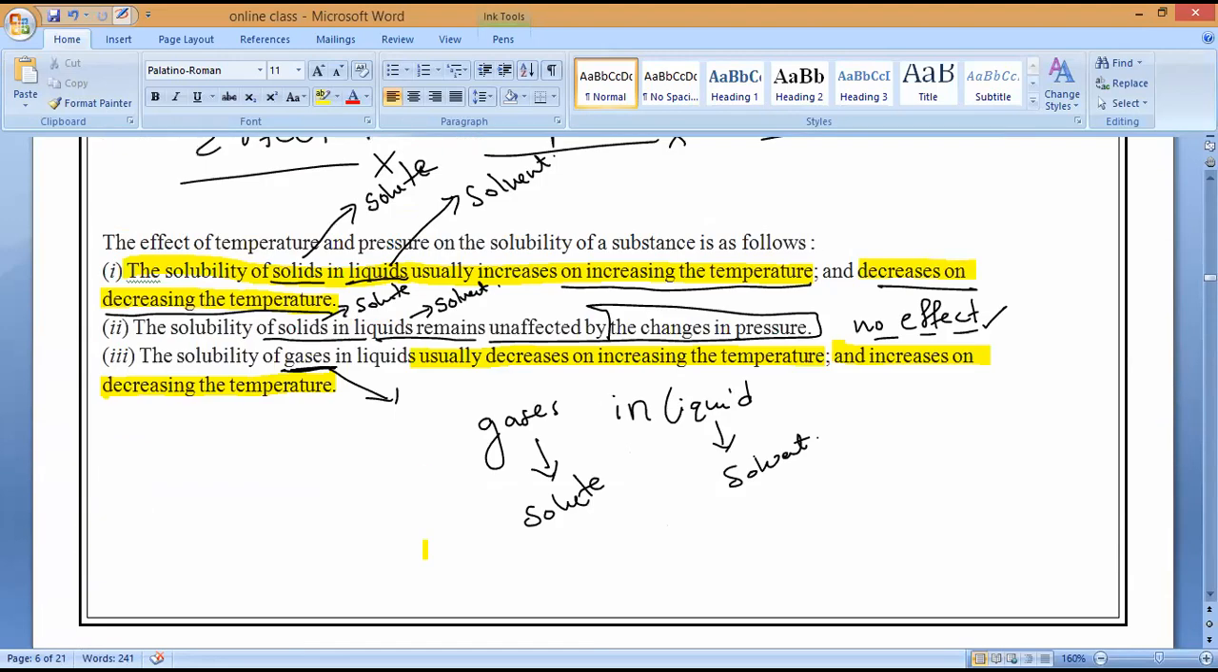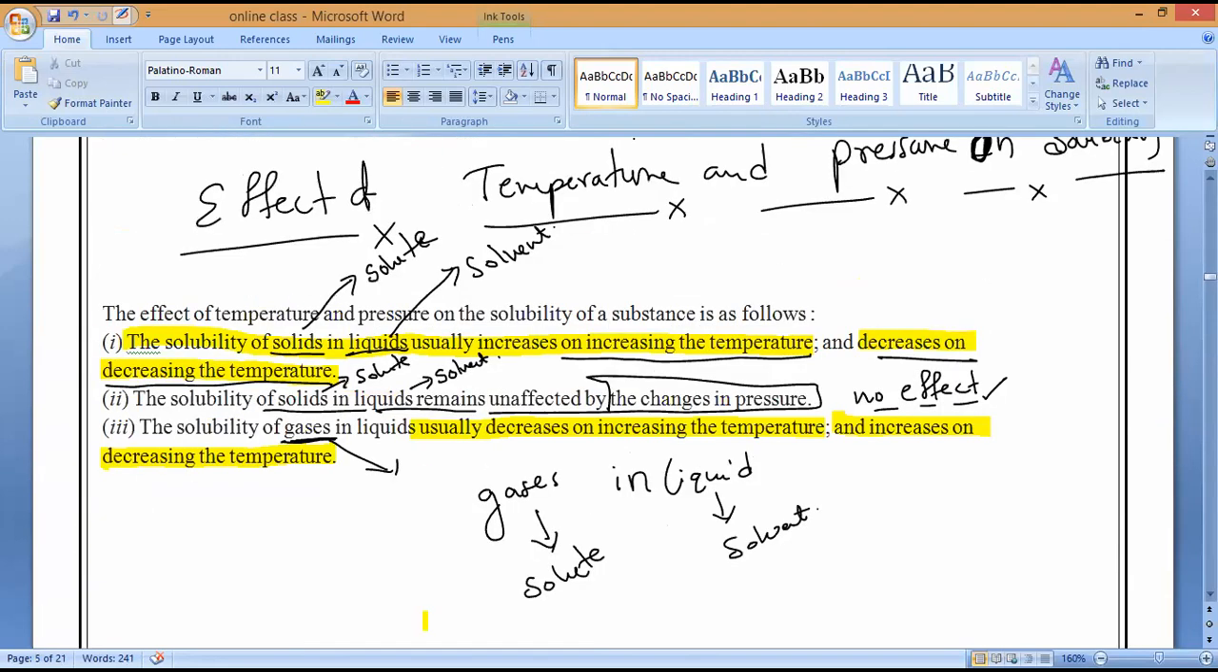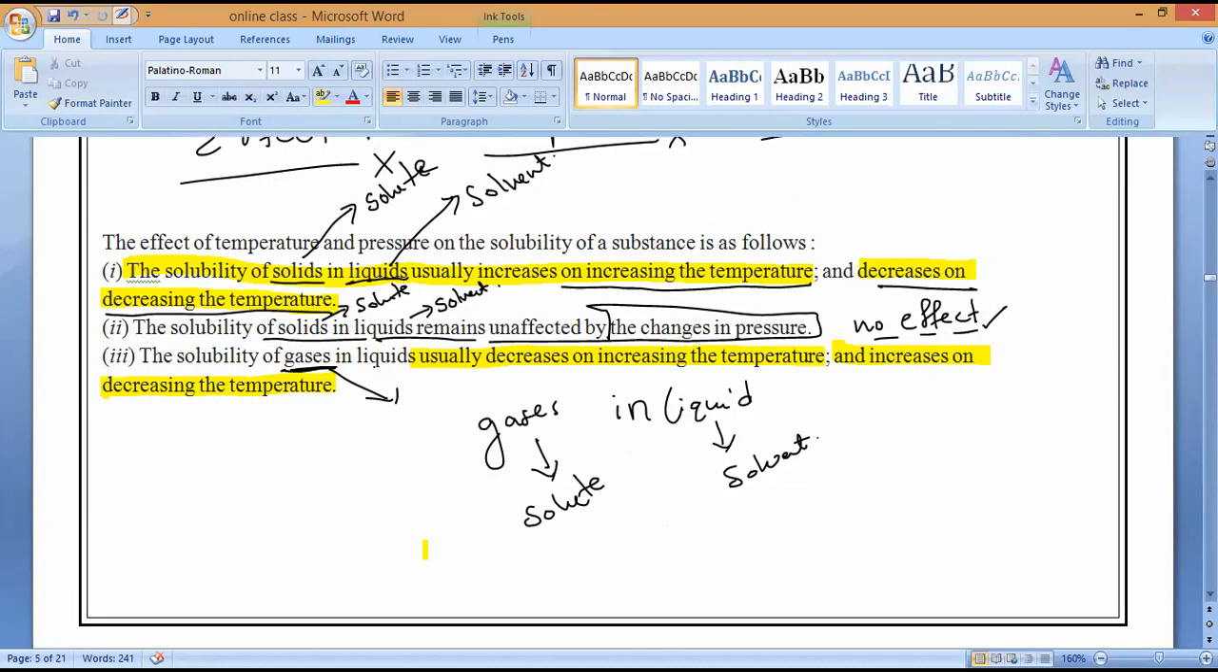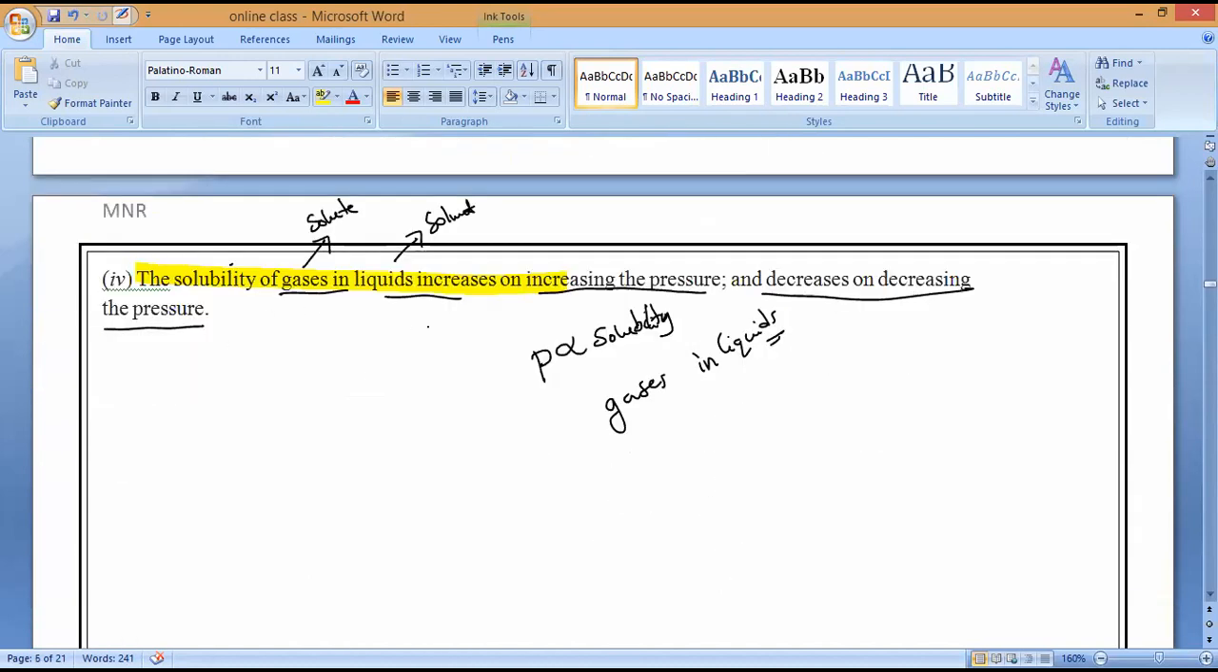But for solids in liquids, is there any effect of pressure? Solids in liquids, Mr. Arun Kailash? Kaushik? Solids in liquids remain unaffected by the change in pressure. So there is no effect for solids in liquids, but gases in liquids increase on increasing pressure and decrease on decreasing pressure. Is it okay, guys? Yes, please respond, all of you. Nobody will answer.